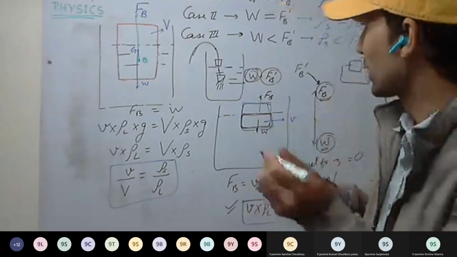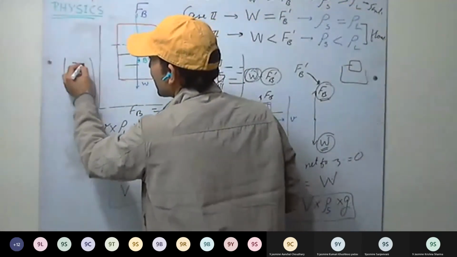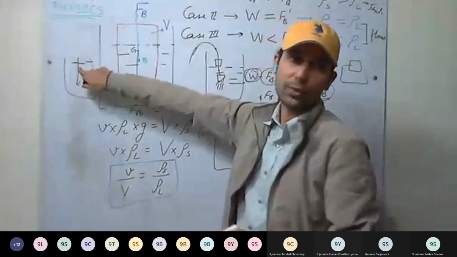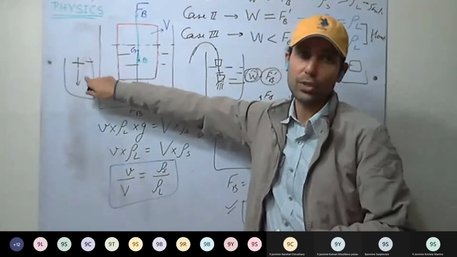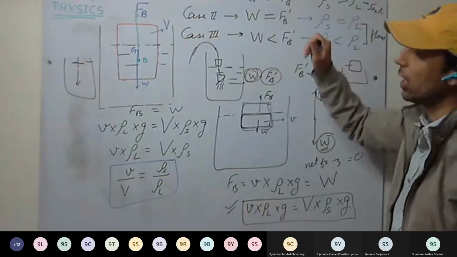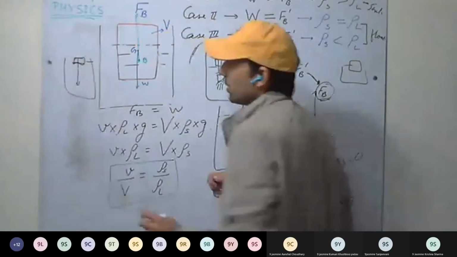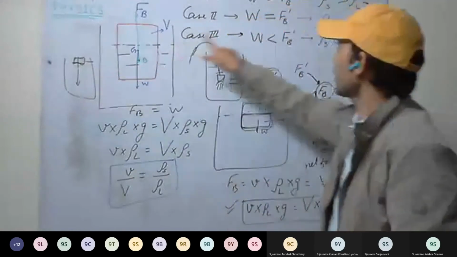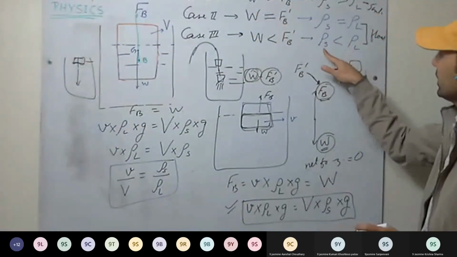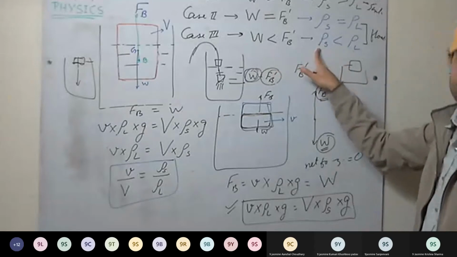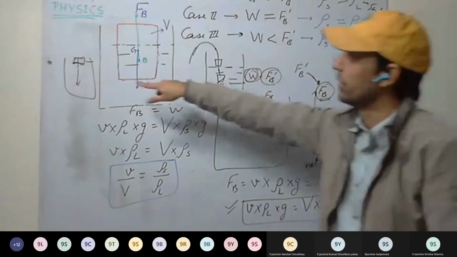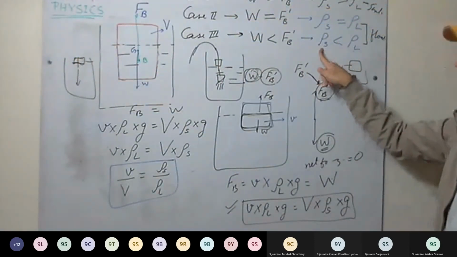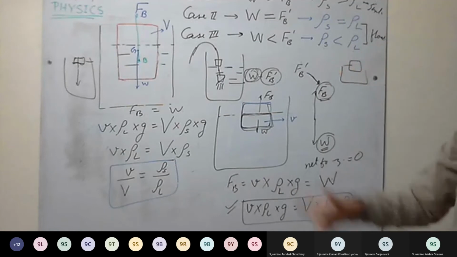One more experiment only. We take iron nails. As we put them inside the water, they sink because density of the iron nail is more than density of the water. So first case, it will sink. Now if we take cork of the same mass, cork has less density as compared to water, around 3/4 of the water. So less density, it will float. Third case, cork will float partially submerged, partially outside the water, because density of the cork is less than density of the water.